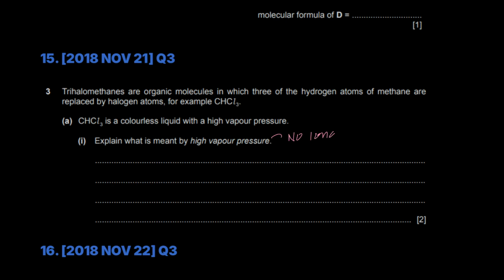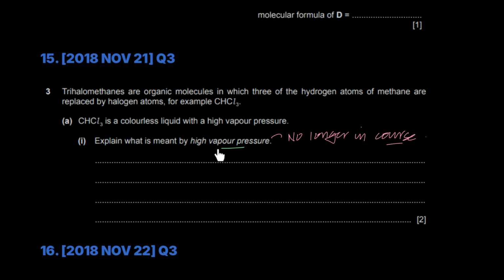No longer in course. But since it's tested here, I'll tell you what it is, but it's not part of your course, so you won't be asked anytime soon to explain it. Basically, vapor pressure is the pressure exerted by a vapor with its liquid or solid form when it's present at equilibrium, right? So in an equilibrium, or when it's present in a closed container, vapor pressure is the pressure exerted by the vapor, which is basically the gaseous form of that particular substance, and with what? With its liquid or solid form, right?